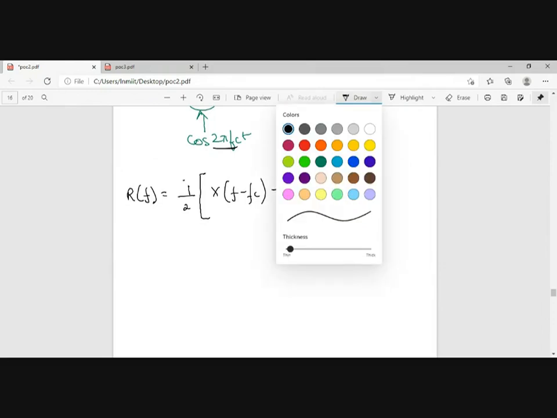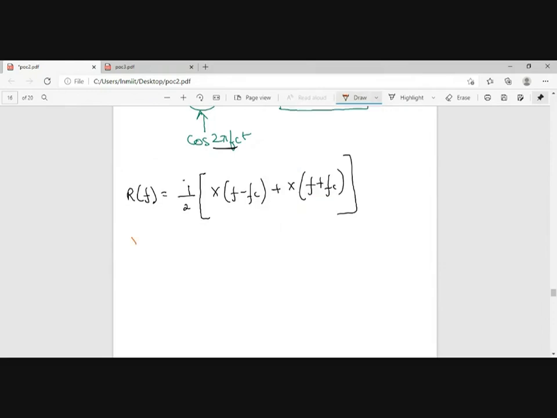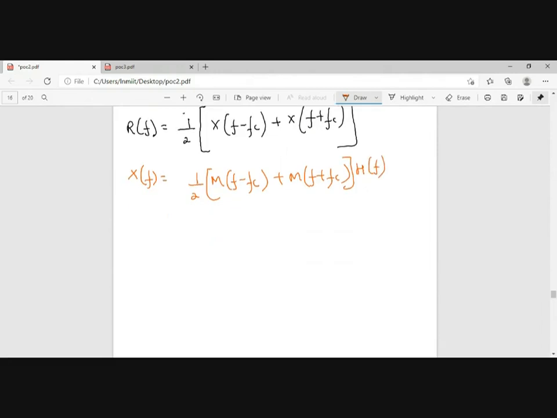Now from the previous slide, I can take this, that x of f was equal to half of m of f minus fc plus m of f plus fc times h of f. So from the previous one, I can take this down.